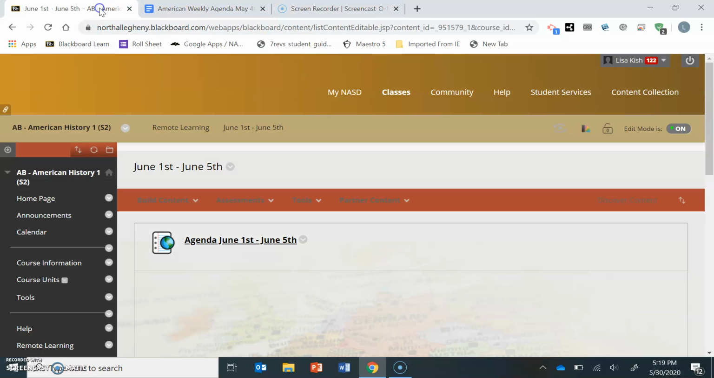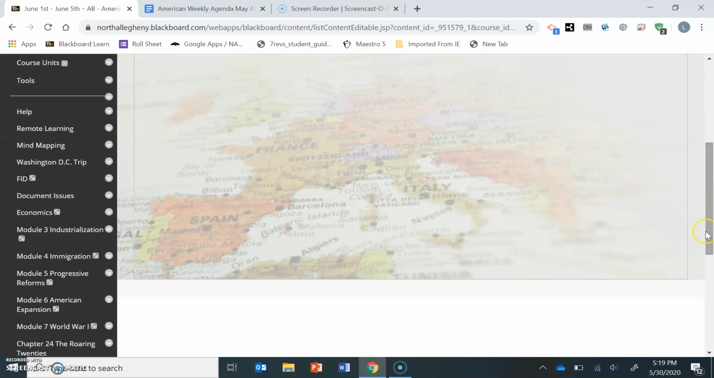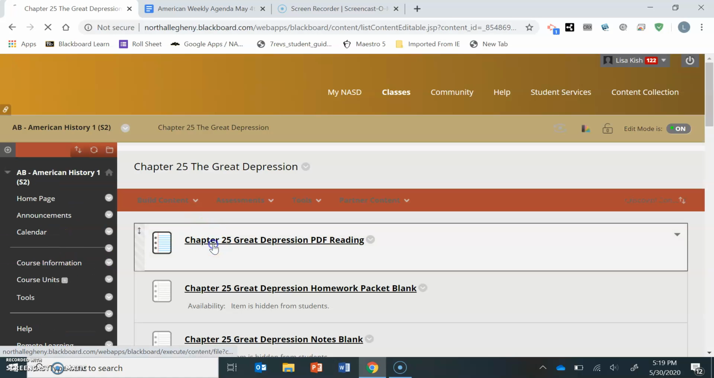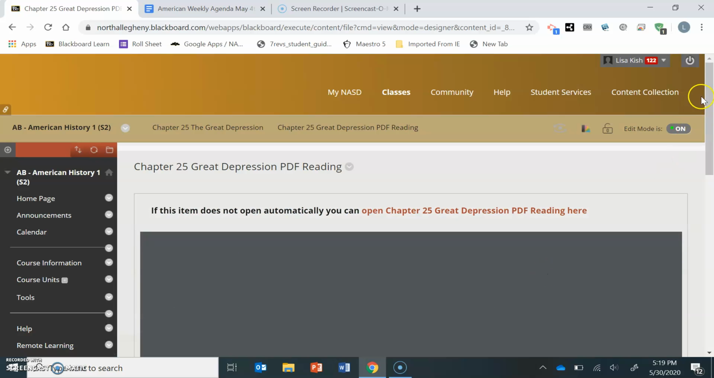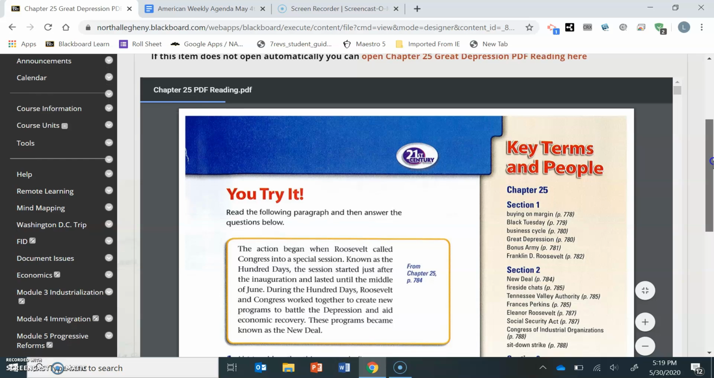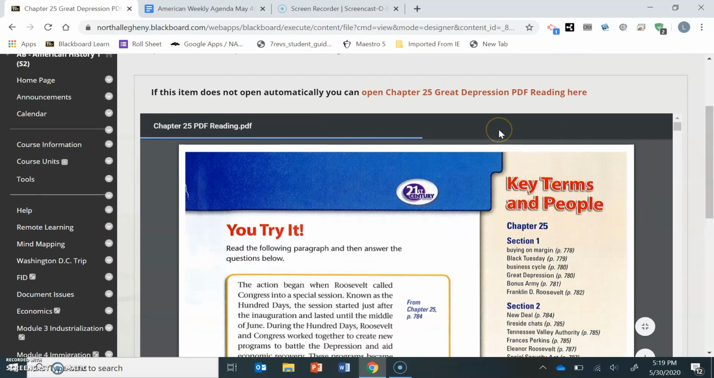I did also want to show you where the reading is located. Same as always, it is a PDF because we are using the textbook from a couple years ago. If you open the chapter 25 folder, the PDF reading is first. You click it, and then the PDF eventually will load. There it is. And then you can start reading the first section. So this is the PDF reading for that last section of homework that you'll have to do.